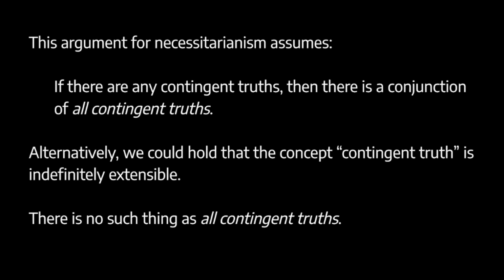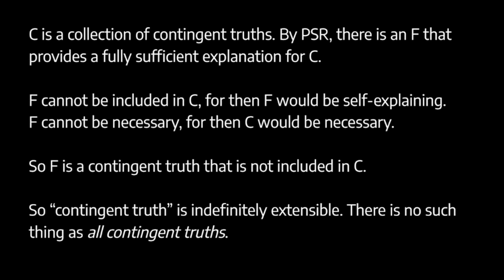So we can basically just reframe the Van Inwagen argument as follows. Here's how Levy puts it. We start out, we say, look, C is a collection of all contingent truths. Given the principle of sufficient reason, there must be a fact F that provides a sufficient explanation for C. F cannot be included in C because then F would be self-explaining, and we're saying that doesn't make sense. F cannot be necessary because then C would be necessary. So F is a contingent truth that is not included in C. Now, we could of course stipulate some new collection.